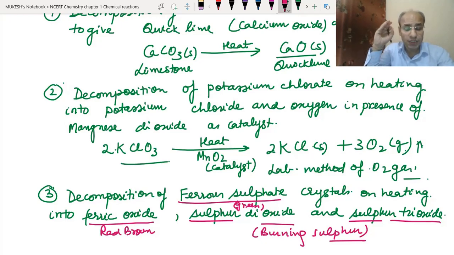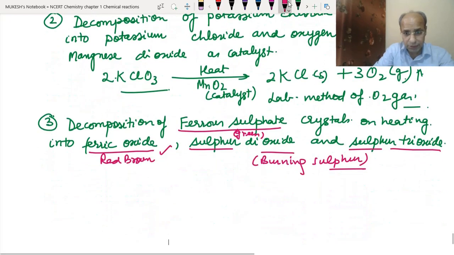They may ask you a question in the exam: what will you observe when ferrous sulfate crystals are heated strongly in the laboratory? These crystals become red brown because of the formation of ferric oxide, and we get the smell of burning sulfur, which is basically like rotten eggs. We will also explain the activity for this purpose.